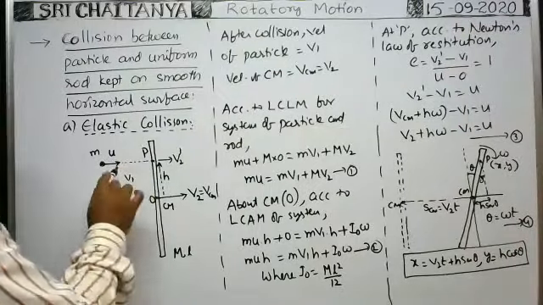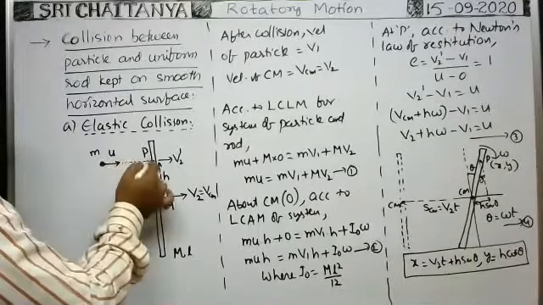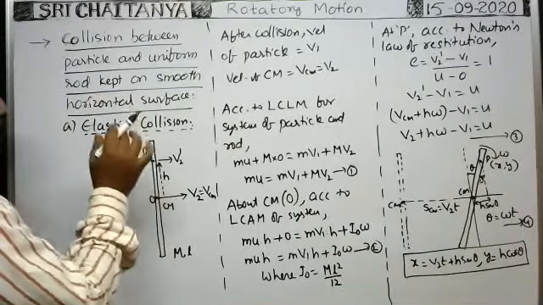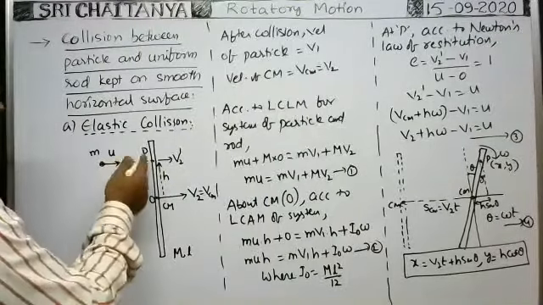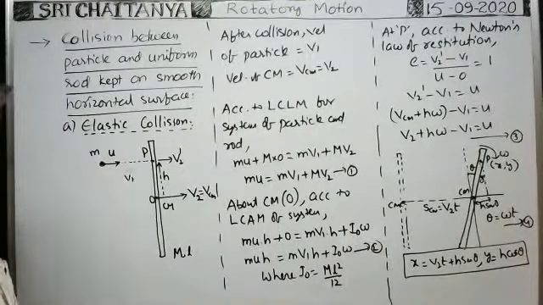The particle does not stick to the rod. If the particle sticks to the rod, then the system of particle and rod rotates about its center of mass. But here it does not stick to the rod because the collision is elastic.